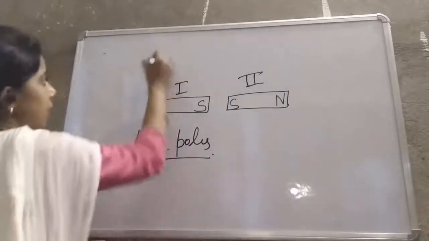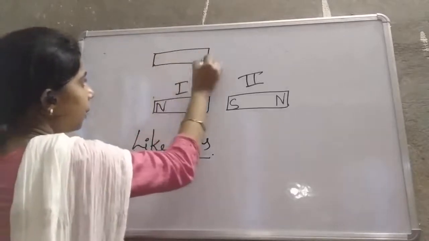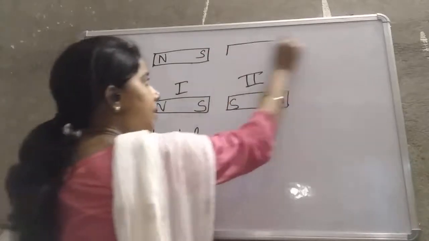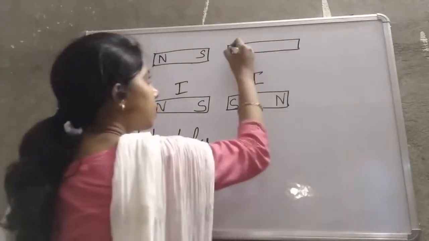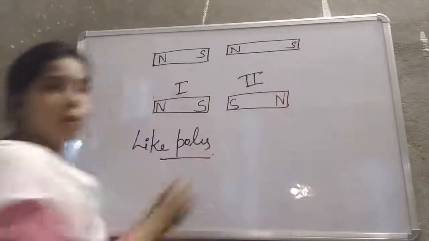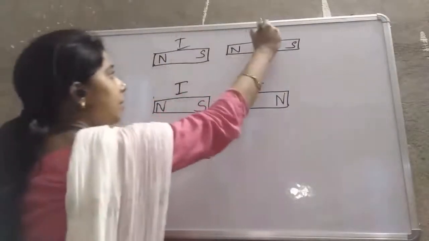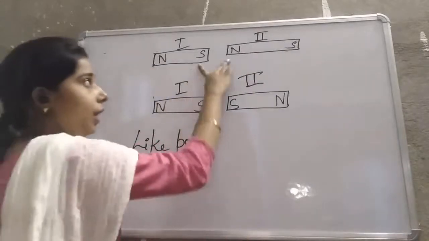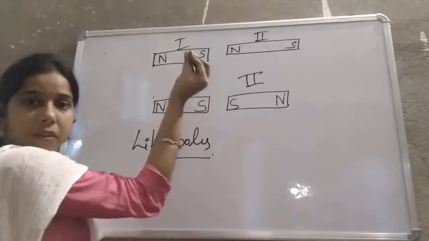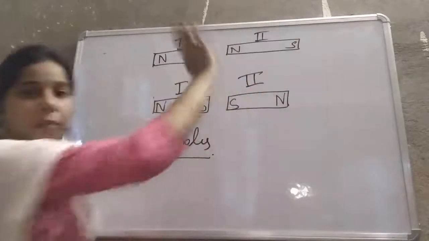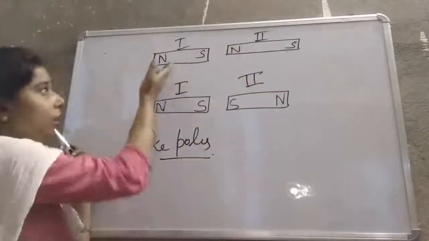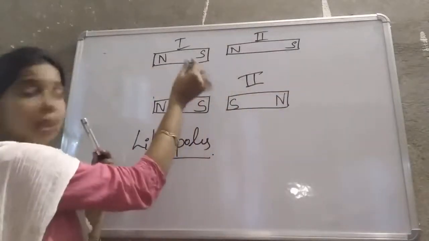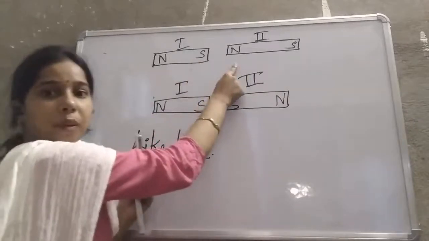Now again, if we take one magnet here, this is the north pole, this is the south pole. Then again we take another magnet, this is the north pole, this is the south pole. This is the first magnet, this is the second magnet. So you see here, student, these two are very far away from each other. This north pole is far away from this south pole. Which ones are closer to each other? This south pole and this north pole, right?